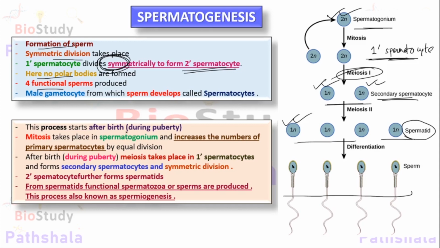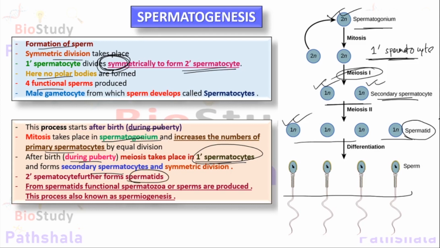And this process starts after birth, mainly during puberty or adolescence. Firstly, mitosis takes place in the spermatogonium and increases its number as primary spermatocytes. After birth, during puberty, meiosis takes place in the primary spermatocyte to form secondary spermatocytes, and it happens by a symmetric division, and this secondary spermatocyte further forms the spermatids.